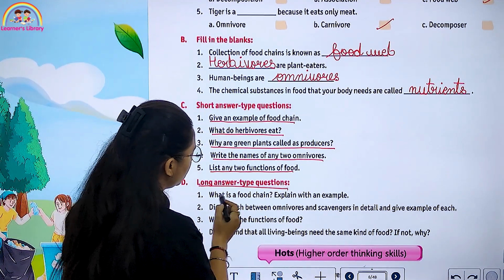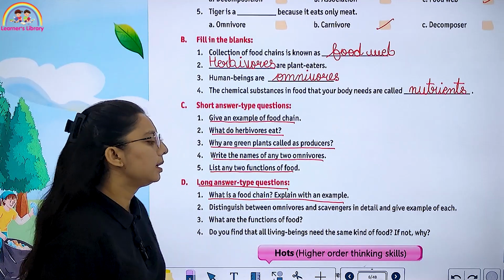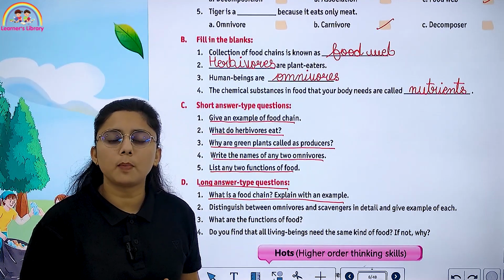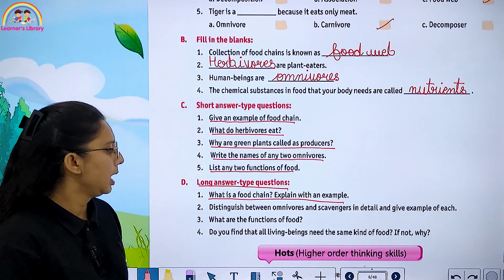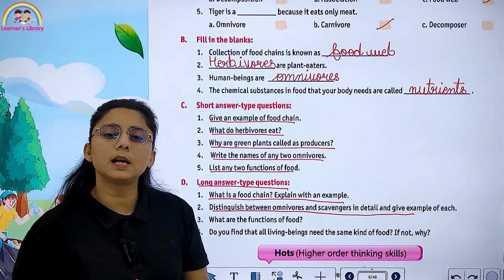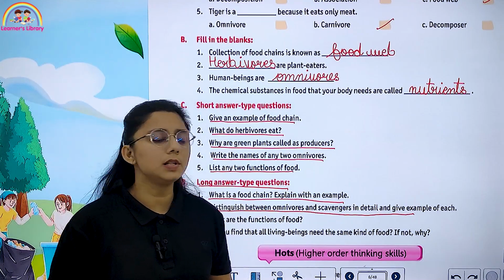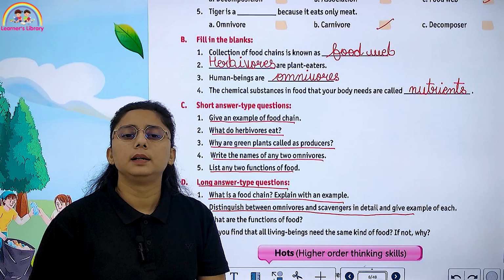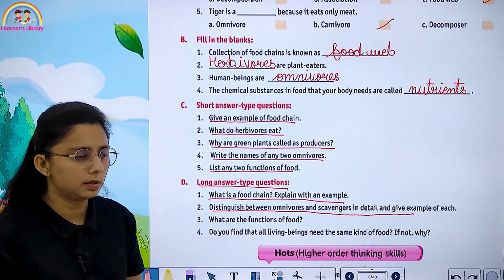Now, long answer type questions. What is a food chain? Explain with an example. You have to explain what a food chain is. It is an interdependence of producers and consumers. Now, distinguish between omnivores and scavengers. Omnivores are the animals that eat both plants and animals. And scavengers eat the dead remains of animals.